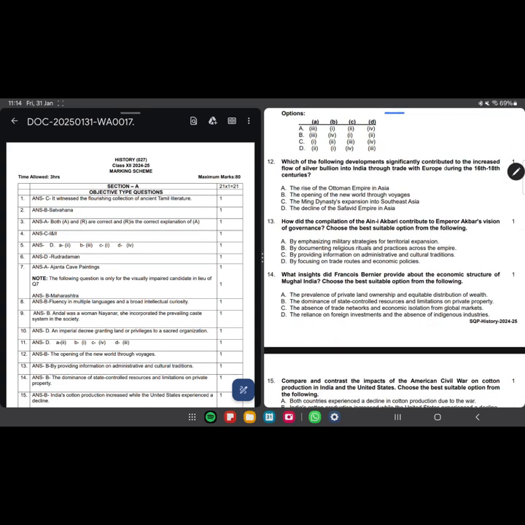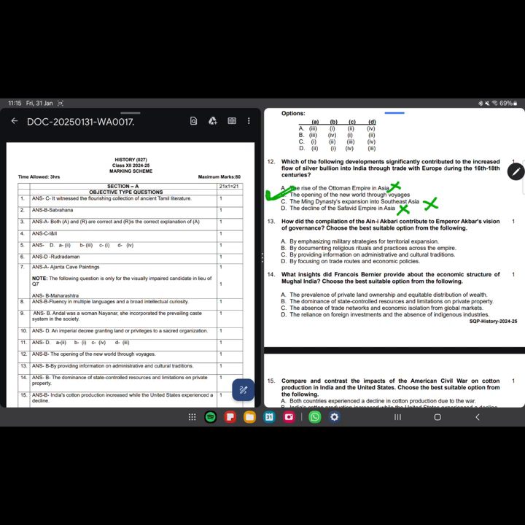Which of the following developments significantly contributed to the increased flow of silver bullion into India through trade with Europe? Okay, the options are the rise of the Ottoman Empire in Asia, the opening of the New World through voyages, the Ming dynasty's expansion into Southeast Asia, the decline of the Safavid Empire in Asia. Safavid is not stated in our syllabus. Ming dynasty is also not stated. Ottoman Empire, no. Opening of the New World through voyages is the only option we can rely on.